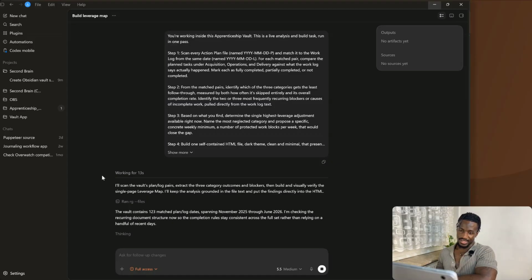So you can see that it's literally working through that there. It's scanning the vault's plan and logs. You can see it's saying that the vault contains 123 matched plan log dates spanning November 2025 through June 2026.